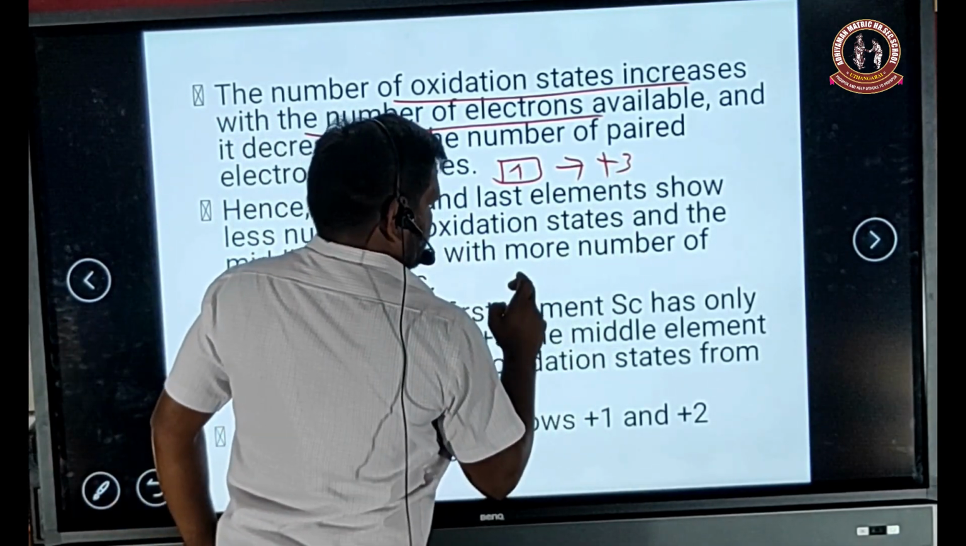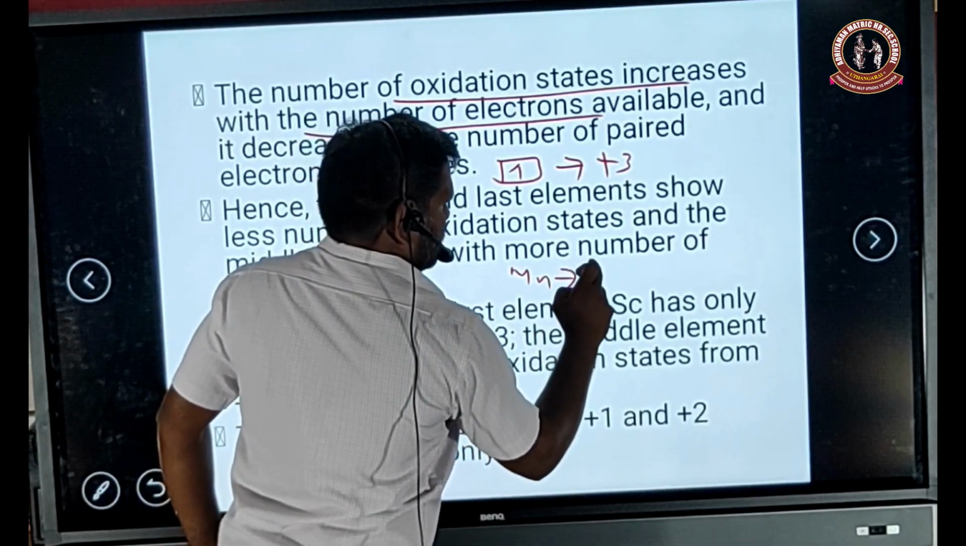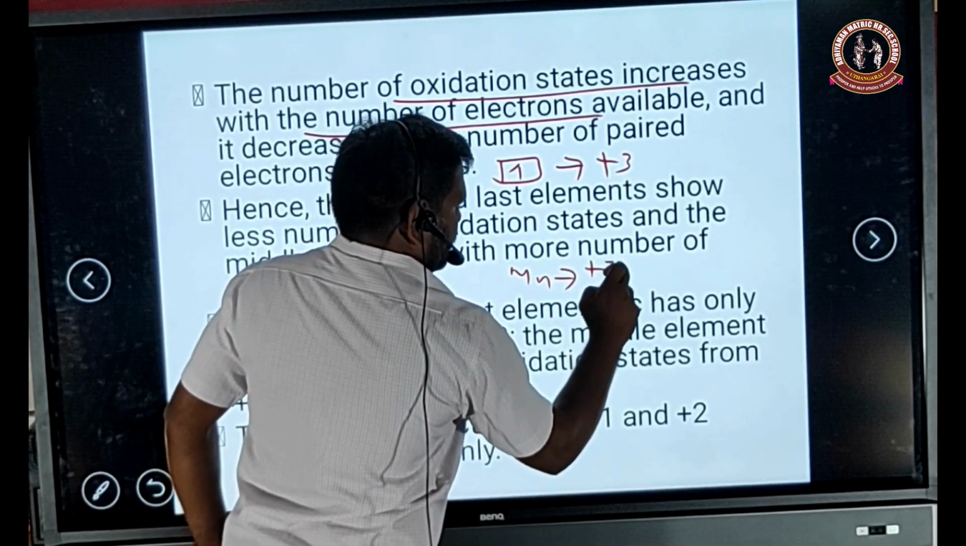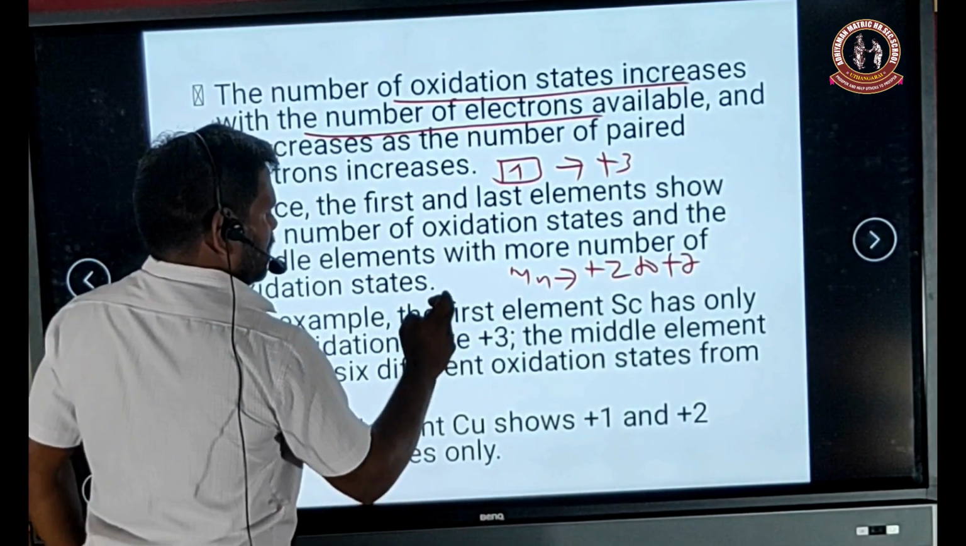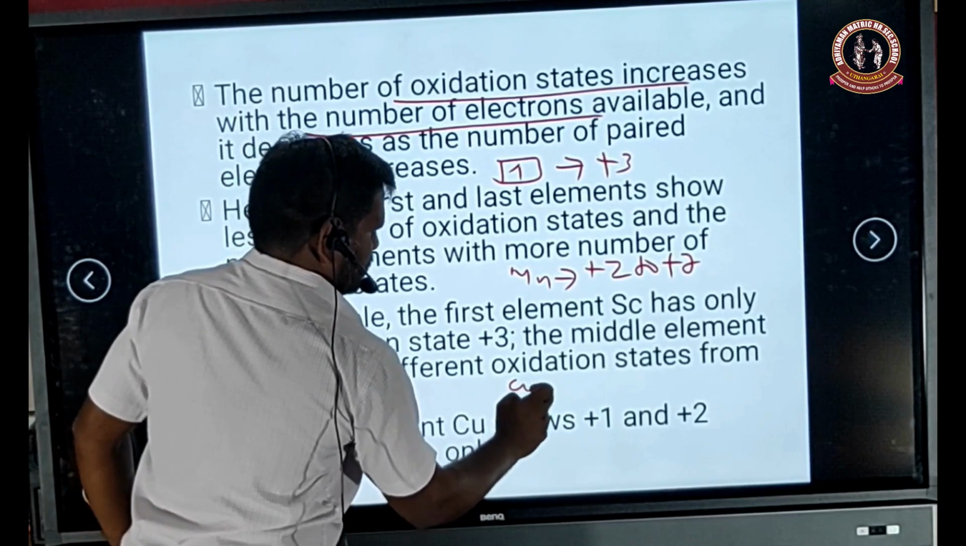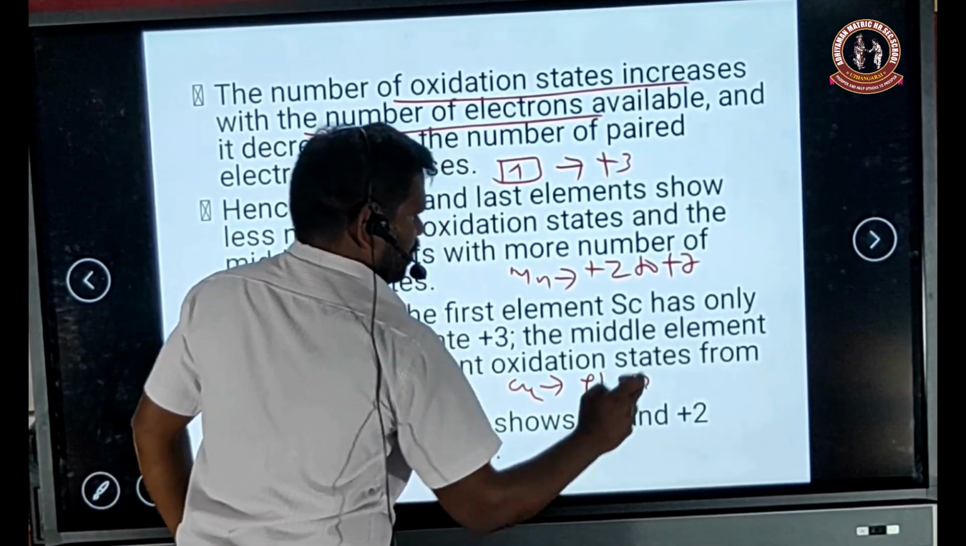and manganese has +2 to +7 oxidation states. Copper exhibits +1 and +2 oxidation states.